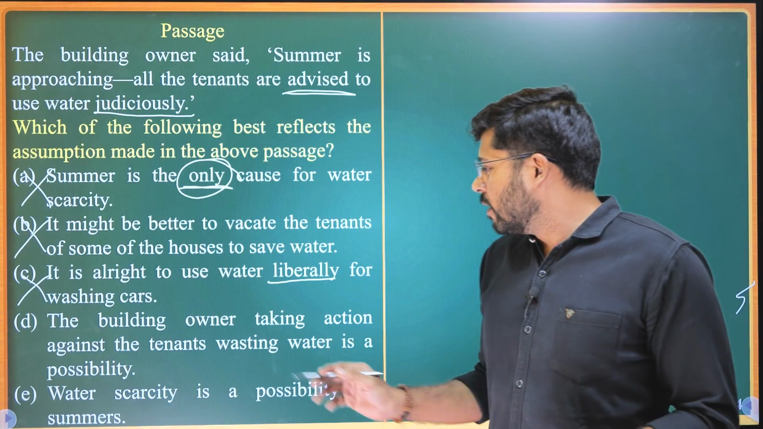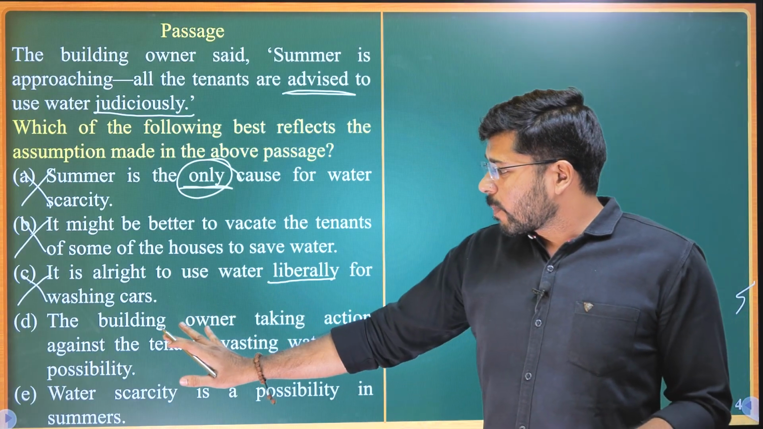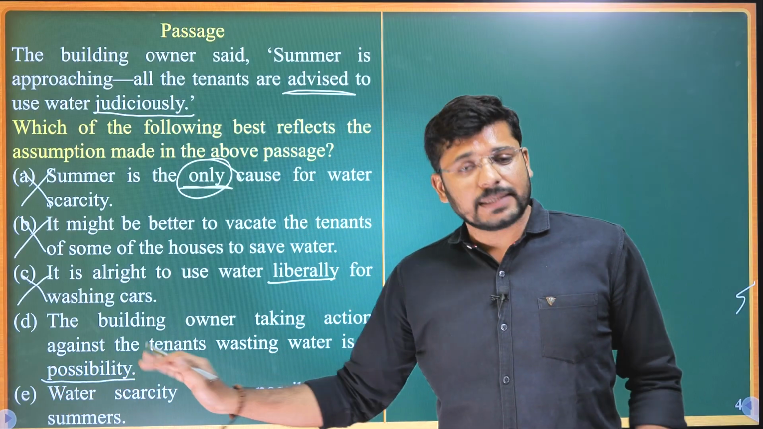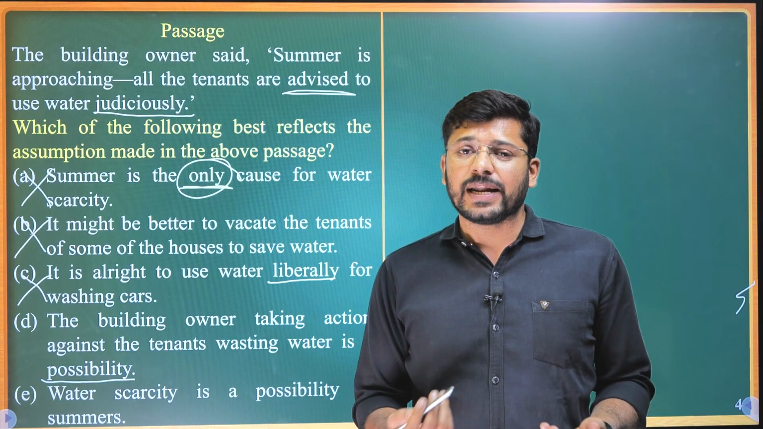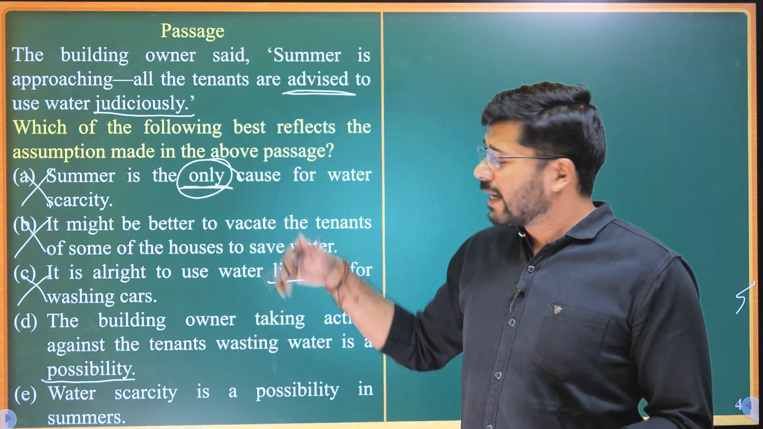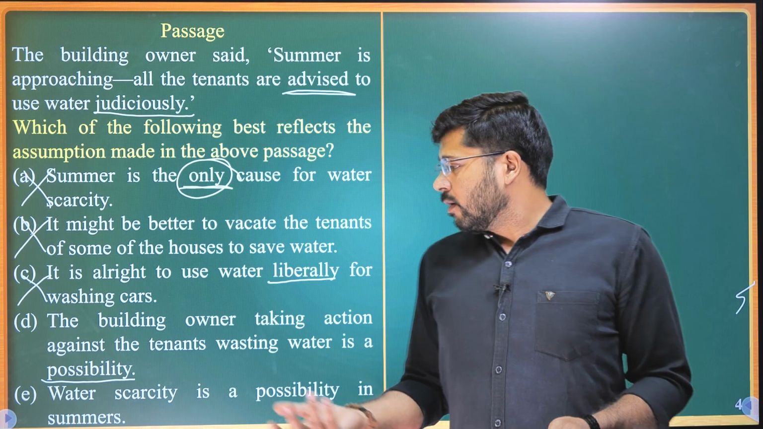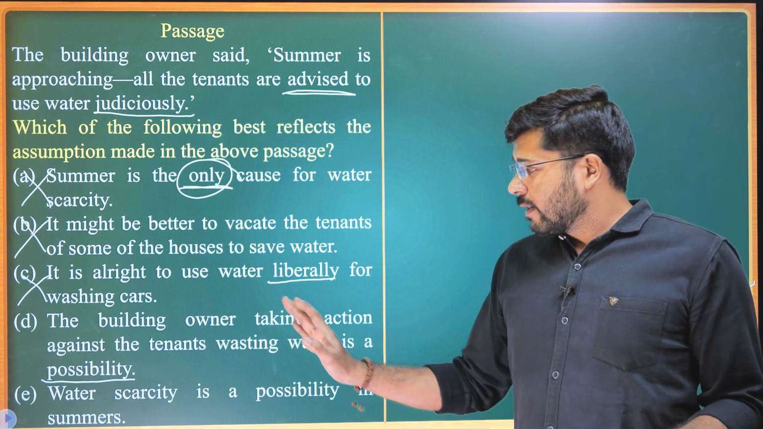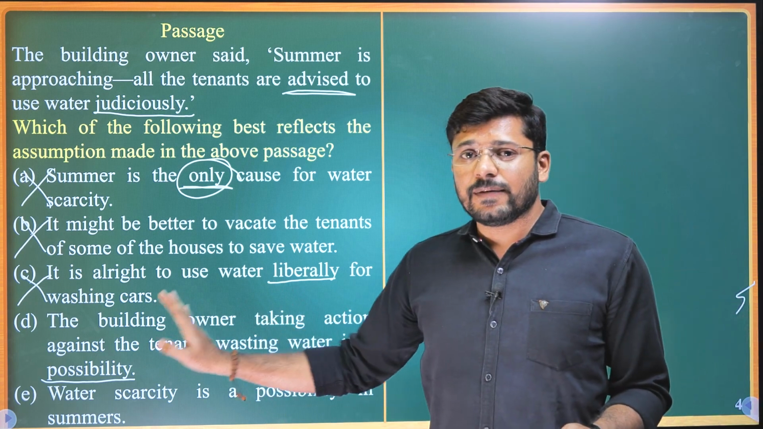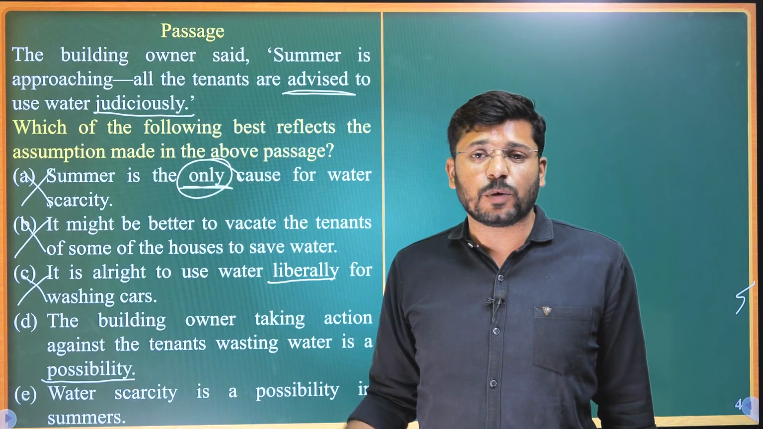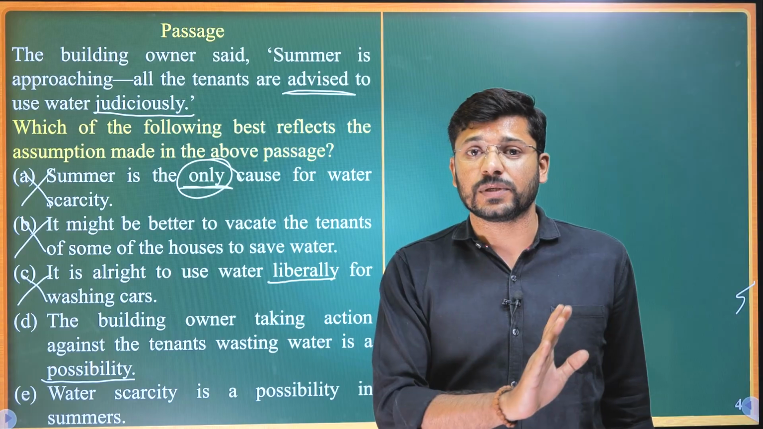Now, here the word possibility is used. Yes, it is possible. If some of the tenants did not follow his advice, it might be possible that he might take action. He might ask them to vacate or something. But we will not select this one until we have read the last option. We will not select any of the options until we have finished reading all the options.